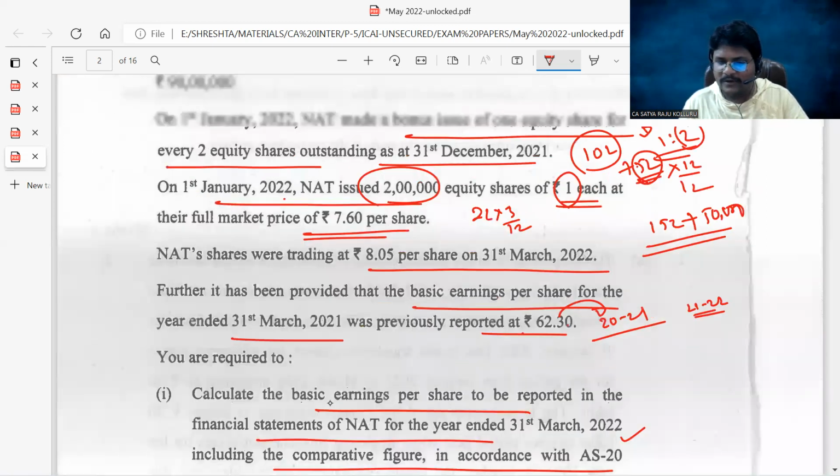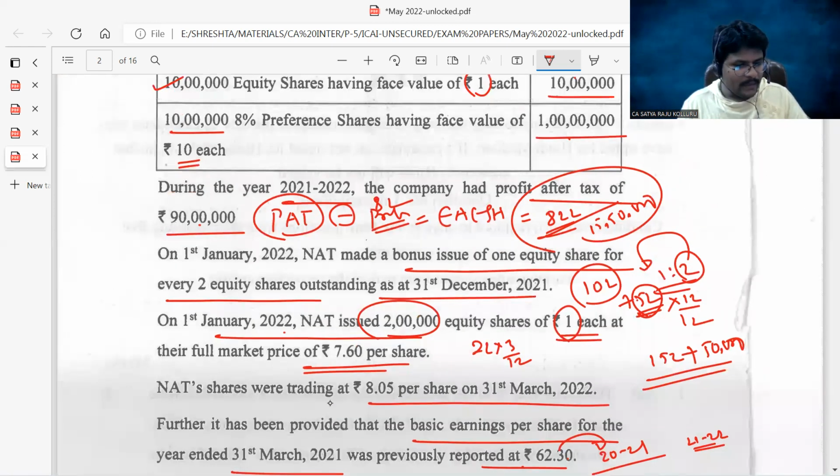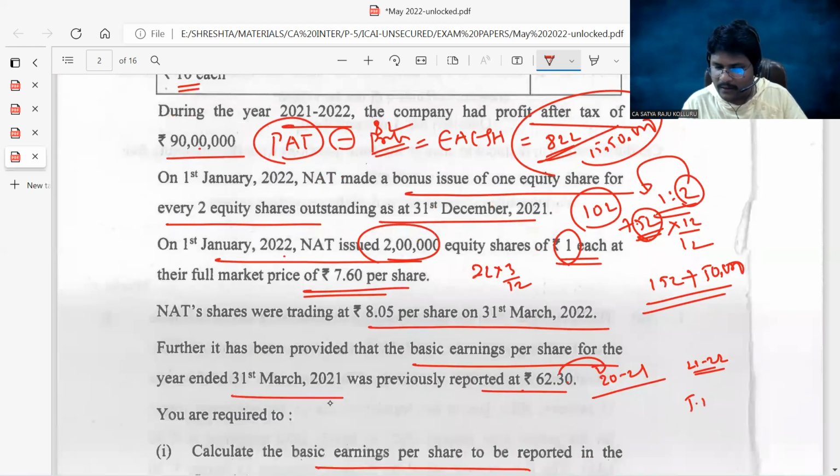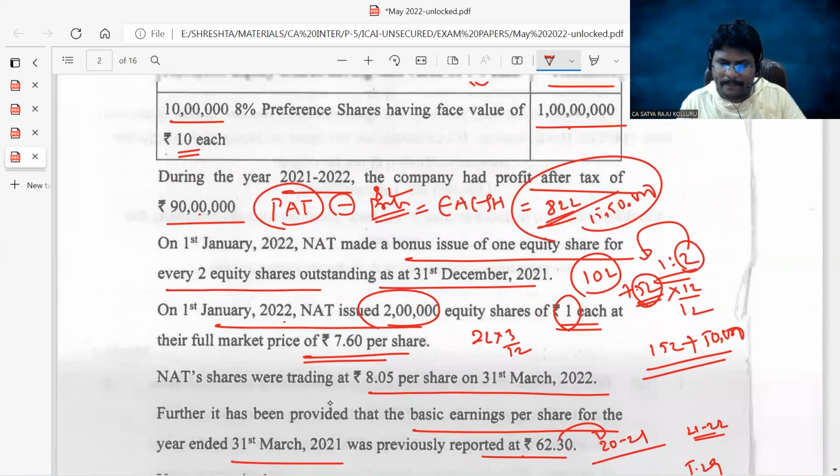Right, guys? How much is it? 82 lakhs divided by 15 lakh 50,000. Just working it out, I got 5.29.